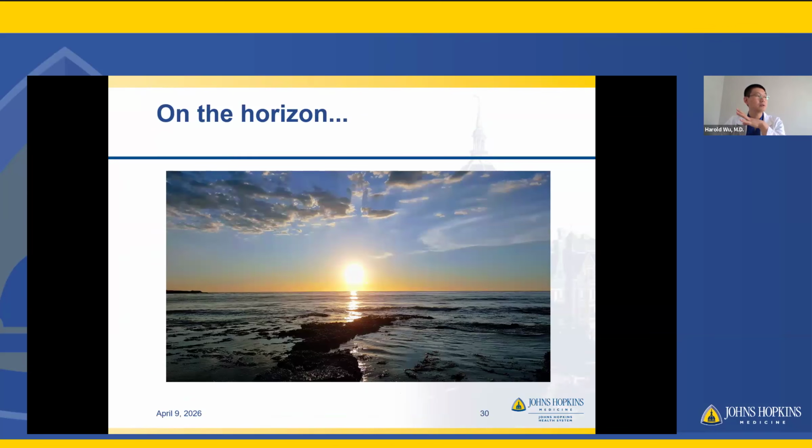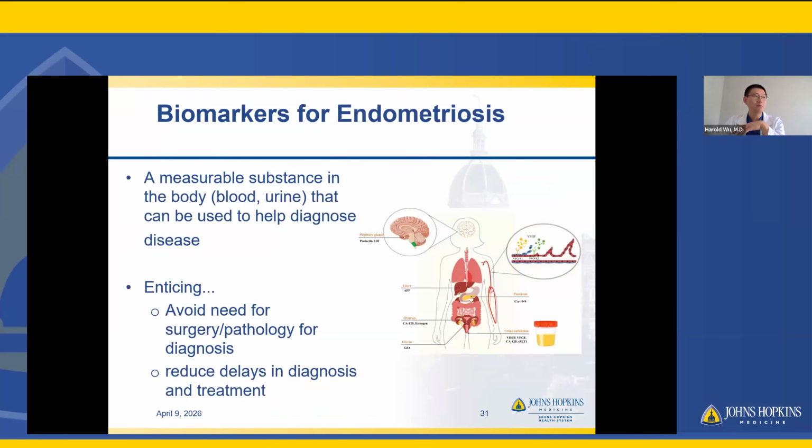And now we'll shift gears again a little bit to talk about what's on the horizon, right? Some new hot topics that can be important to know and what we're still doing research on. One big thing is biomarkers for endometriosis. Biomarkers are a measurable substance in the body, like blood or urine, that can be used to help diagnose disease. This is very enticing because it does avoid the need for surgery or pathology for the official diagnosis, right? It'd be great if you could pee into a cup or give blood work instead of undergoing a surgery to understand what's happening in your body. And it definitely will help reduce delays in diagnosis and treatment, which is very important for our patients.